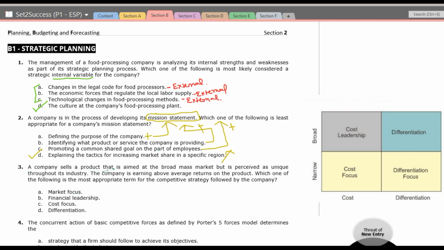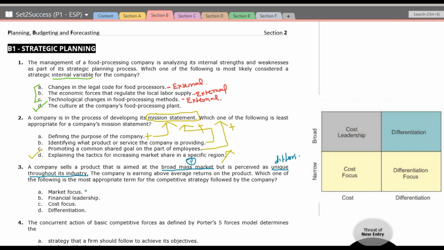a company sells a product that is aimed at the broad mass market. So what's the market? It's a broad mass market first. And the second is that it's perceived as a unique product, meaning the product is differentiated, the product differs. The company is earning above average returns on the product. Which one of the following is the most appropriate term for the competitive strategy? Competitive strategy followed by the company. So they are asking about the competitive strategy.